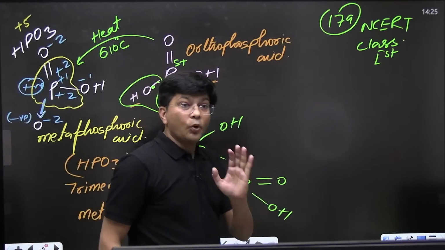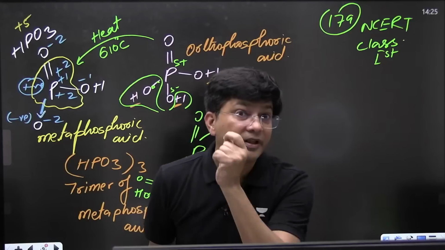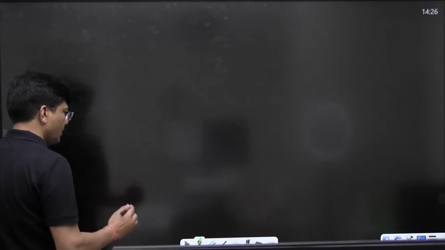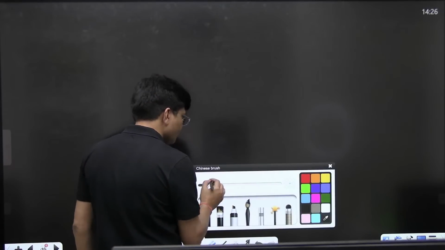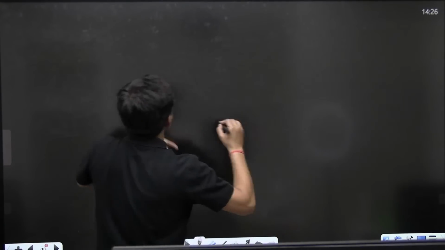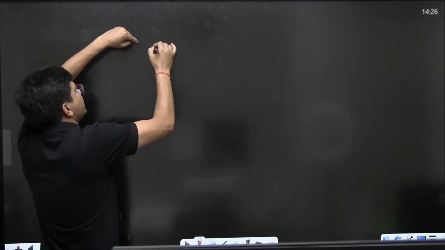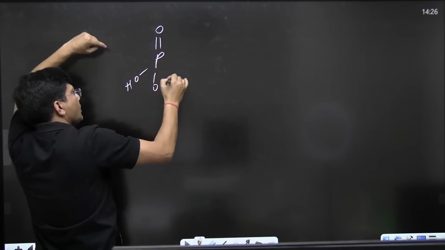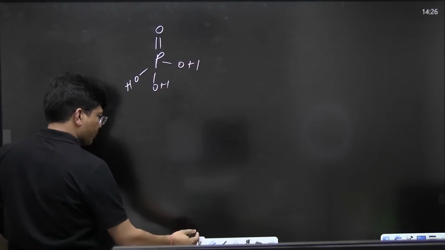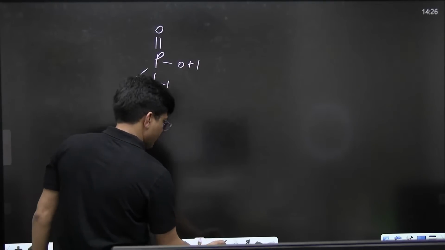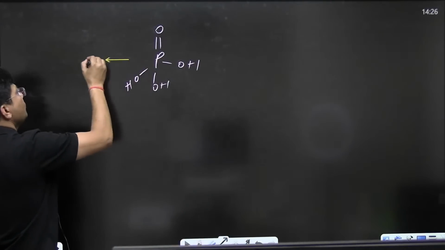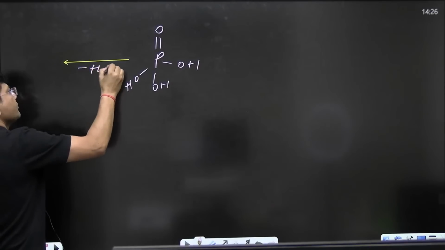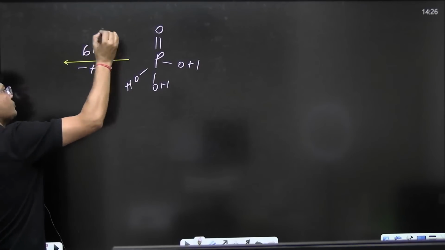Now, one more thing you have to keep in your brain, the most important thing. But before I write, let me clear it and draw it once again. Just let me know what I have written over here. What I have told you over here: POH, OH, OH. I have removed one water from here by heating it at 610 degrees Celsius. What did I get?